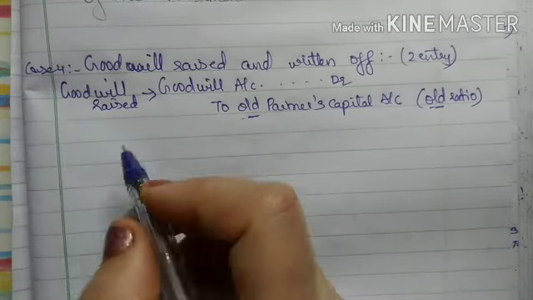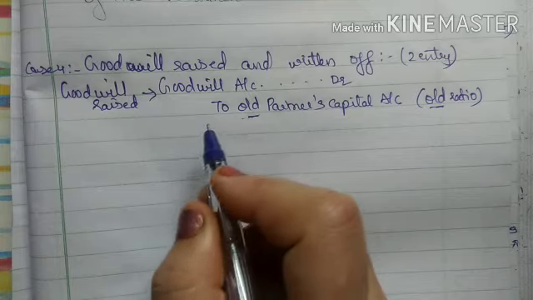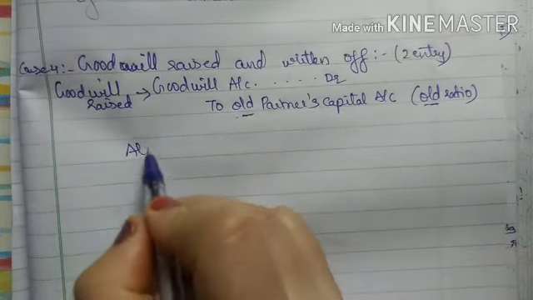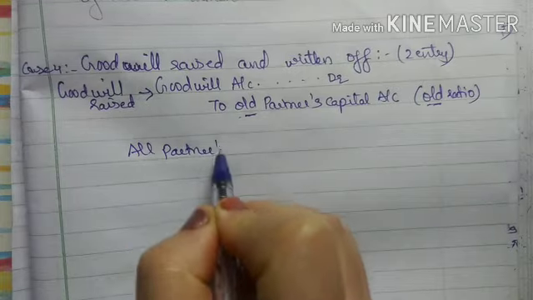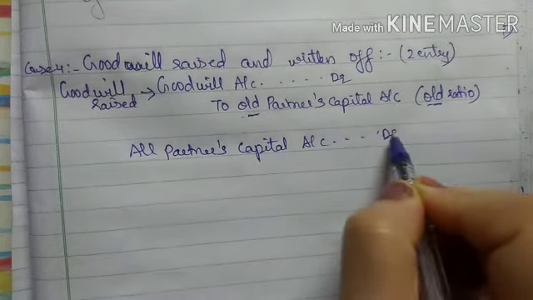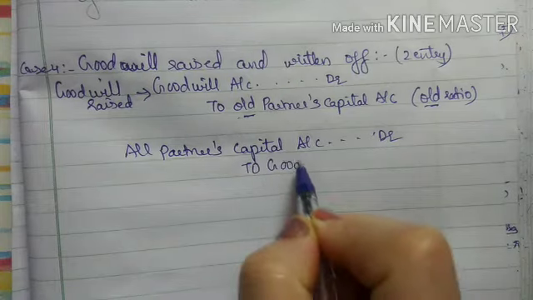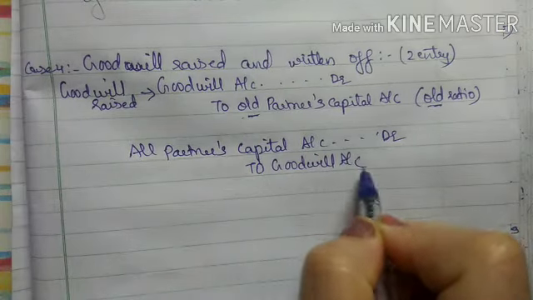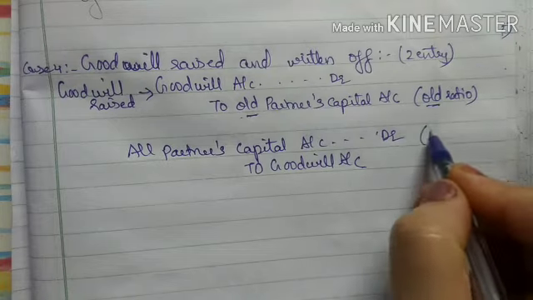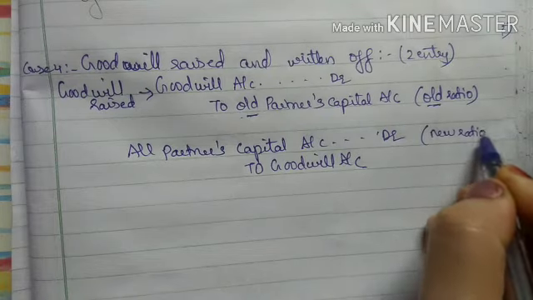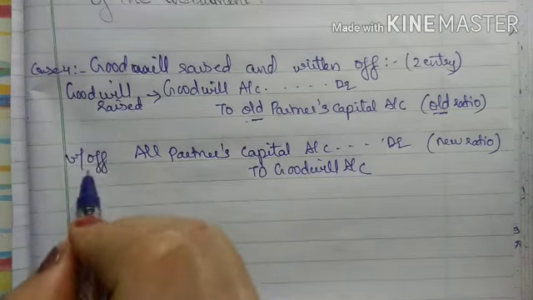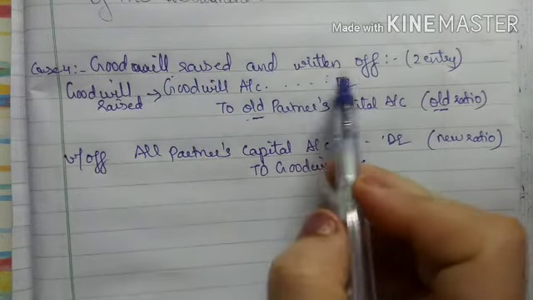Second entry is, while goodwill is raised, it is written off after the admission of new partner. So all partners capital account debit to goodwill account. Now when all partners capital accounts are debited, this will be in new ratio, right? And this is the second entry for write off. So the case was goodwill raised and written off.